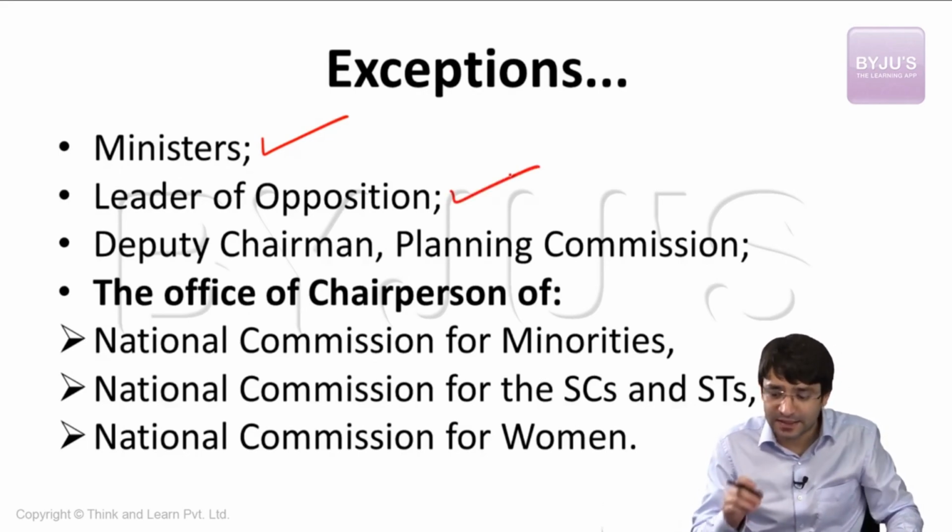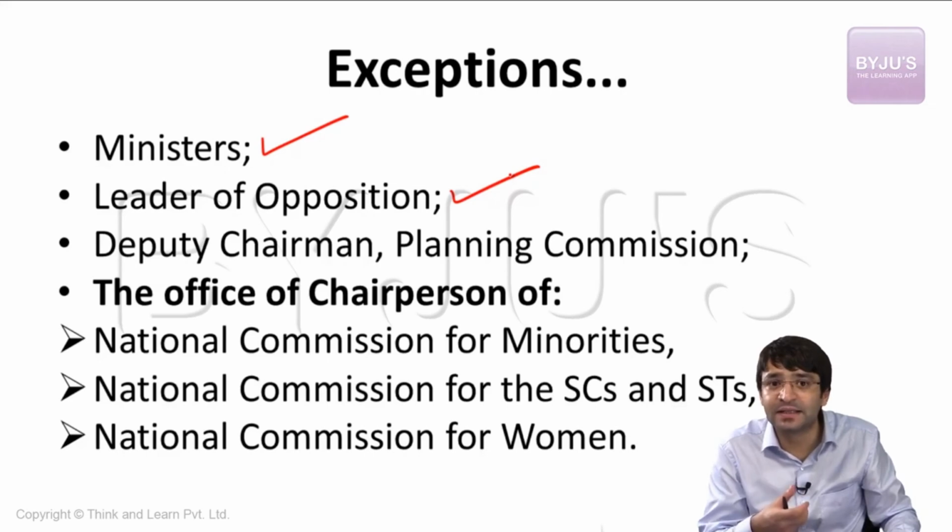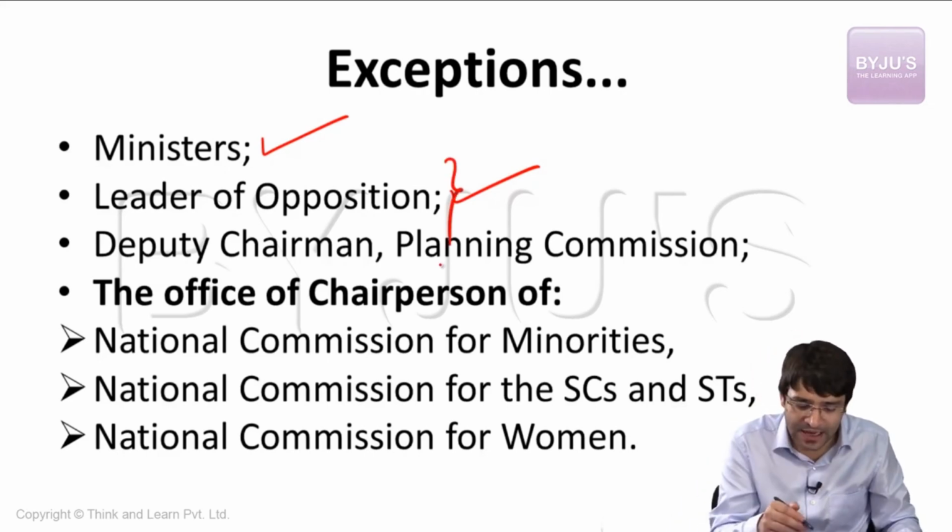Leader of opposition. Salary is provided. The leader of opposition has a cabinet minister status. A bungalow is provided. A car is provided by the government. That means it is under the influence of the government. But this office has been declared as not an office of profit.